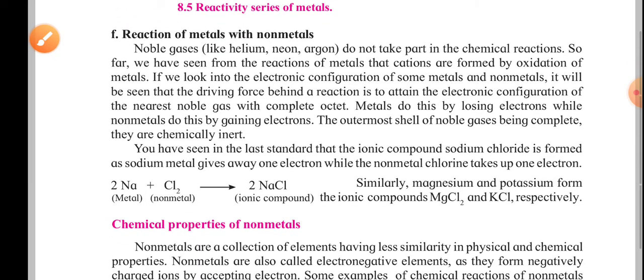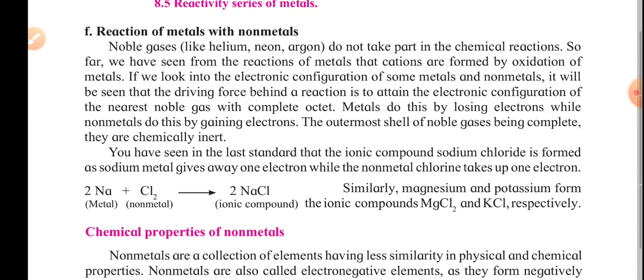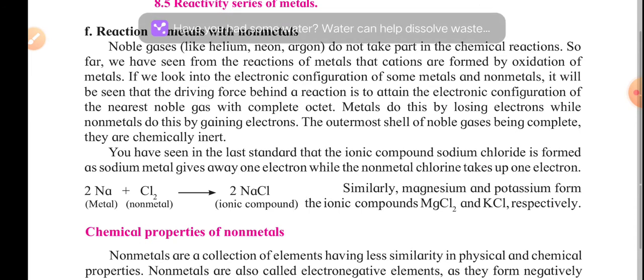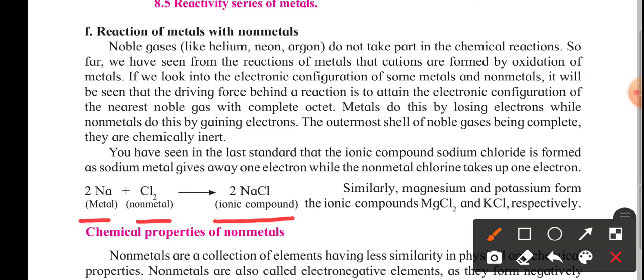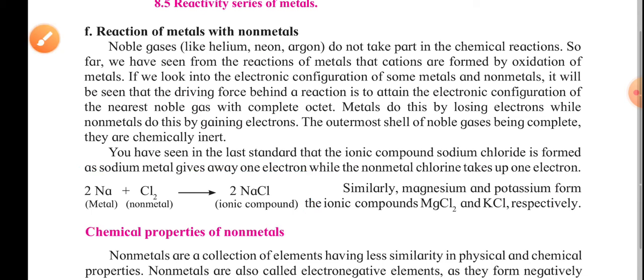Further is the reaction of metals with non-metals. In this particular section, the reaction of a metal with a non-metal produces an ionic compound, and that is nothing but a salt. Simply, when a metal reacts with a non-metal, it forms an ionic compound, and in most cases it is nothing but a salt. So this is about the chemical properties of metals. In the next video we are going to see some more terms related to this.